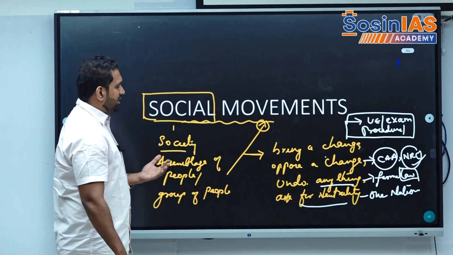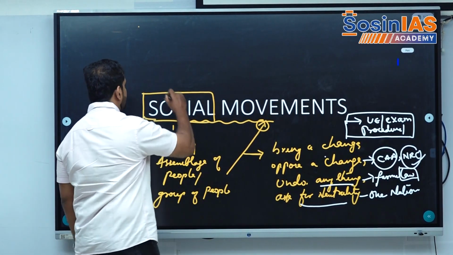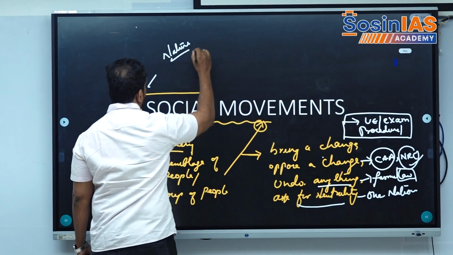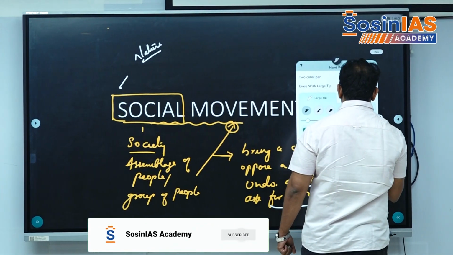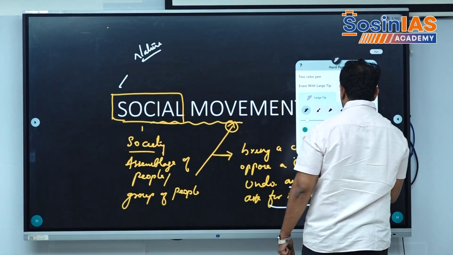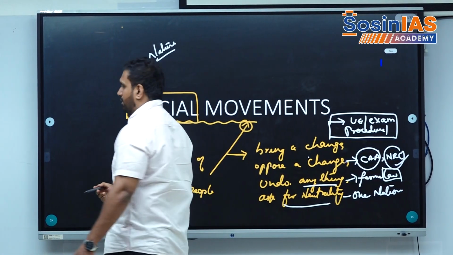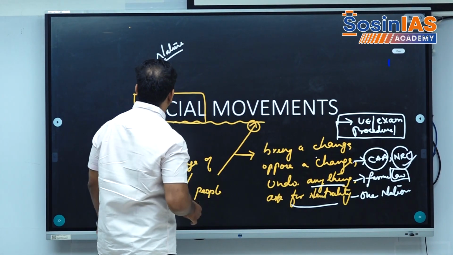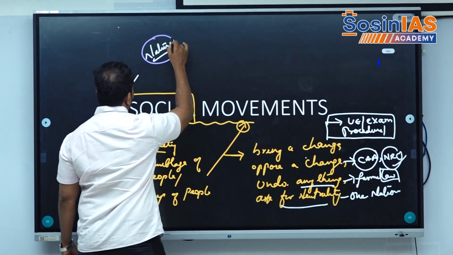Now the next important area to understand is social movements, the nature of social movements. How are they? Across the world, social movements have been seen on various spheres: individual rights, individual or society as a whole. Okay, so the nature of social movements goes this way.